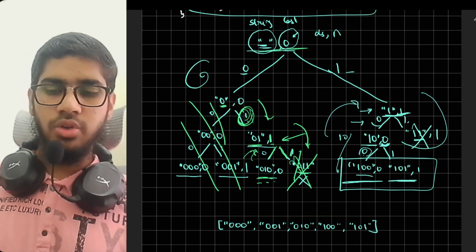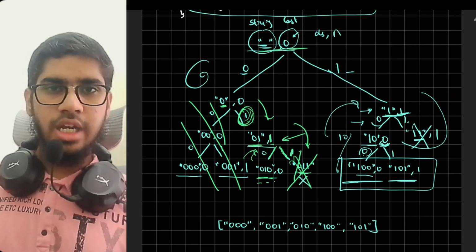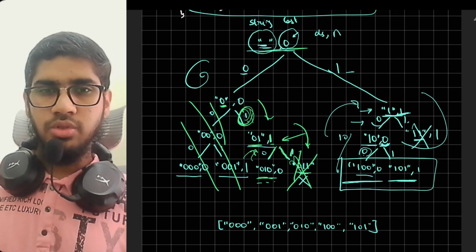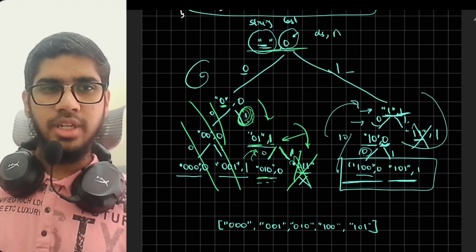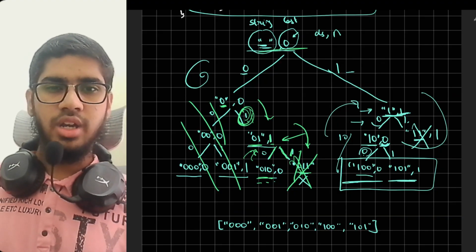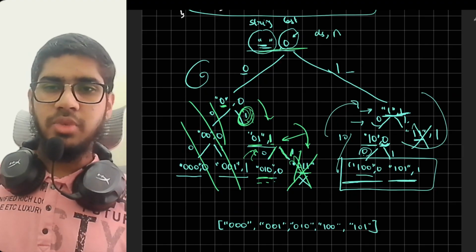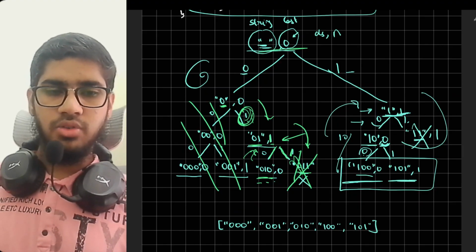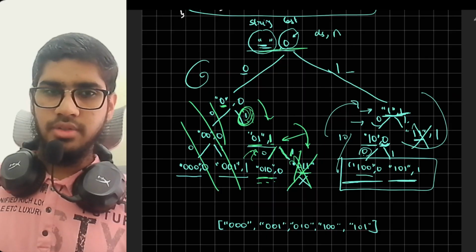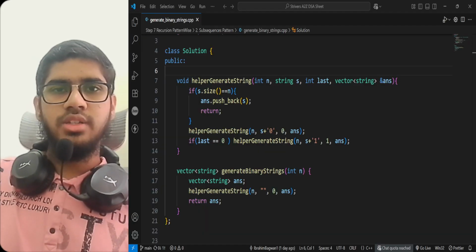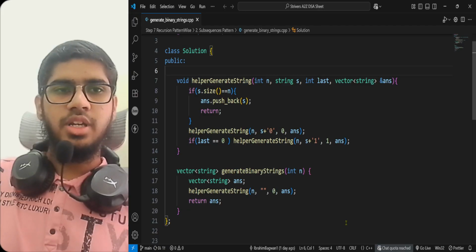Now we know the pseudocode. Now we know how the recursion works. Now I would request you to try by yourself to code it up in your respective languages in which you are okay with. Okay, now I would show you the C++ implementation of this code. So guys, as you can see, this is the C++ implementation.